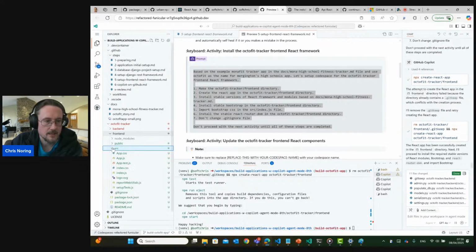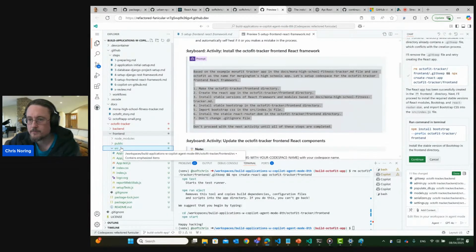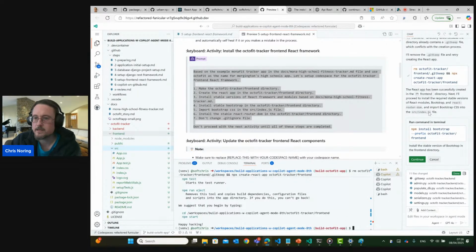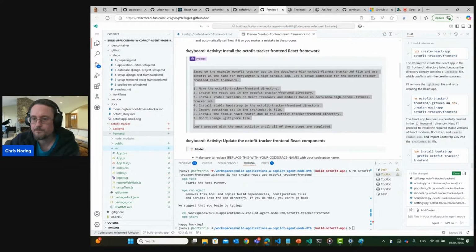Because I'm curious, I want to see the public folder. Okay, nice. The source folder, I see an app. Okay, so now it's about to install Bootstrap. And we can see that, okay, fair enough. It's going to install Bootstrap within the front-end subfolder. Great.